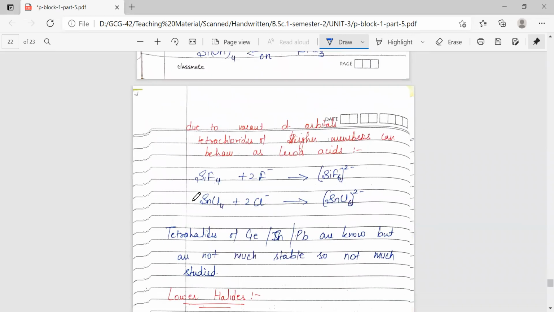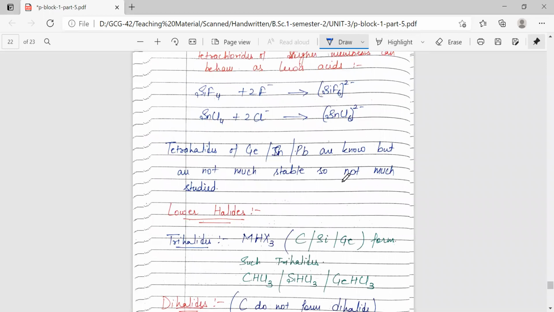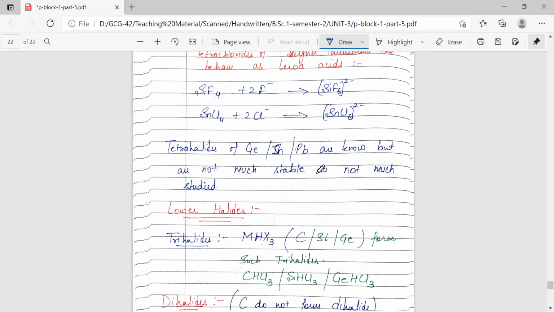converted to silicic acid. Also, these tetrahalides of silicon or higher members are Lewis acidic in character due to the presence of vacant d orbitals, so these can react with any of the nucleophiles to give these types of complexes. The tetrahalides of germanium, tin, and lead are known but are not very stable and not much studied.